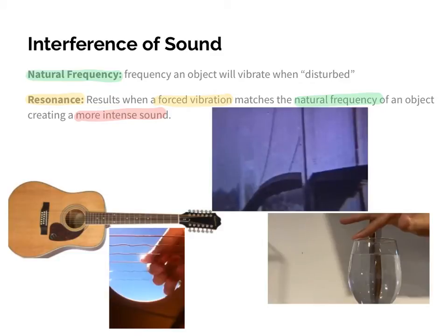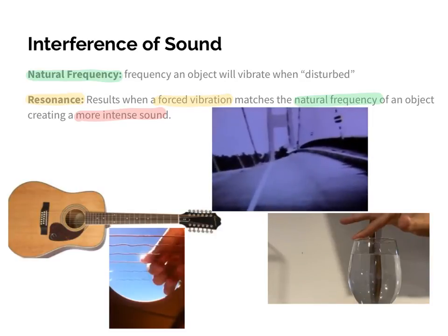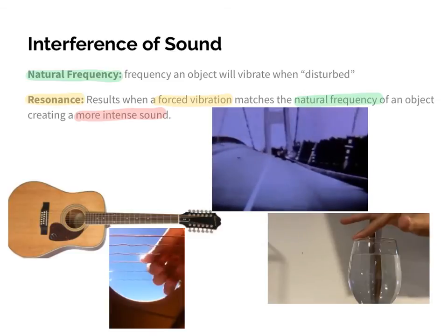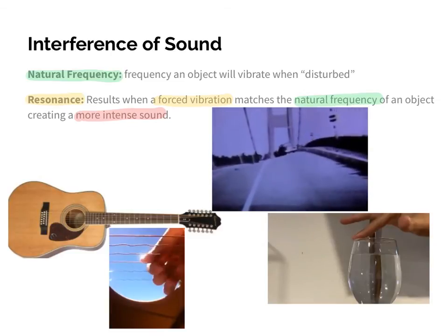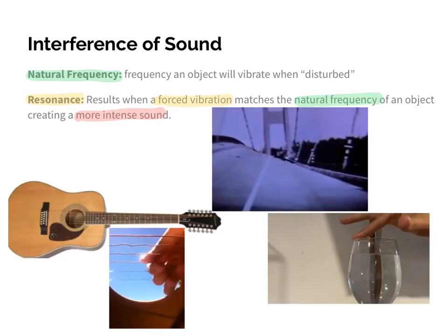Well, heck, this is a video that shows the Tacoma Narrows Bridge in 1940. It's a bridge that spanned the Tacoma Narrows in Washington. What happened on a very windy day is that the wind actually matched the natural frequency of the bridge. The bridge is made out of concrete and steel. You'll see here it's swaying back and forth. But from my understanding, concrete and steel don't do that. So it just so happens that the wind matched the natural frequency of that bridge, causing it to do that.